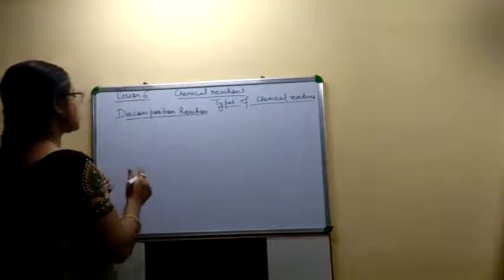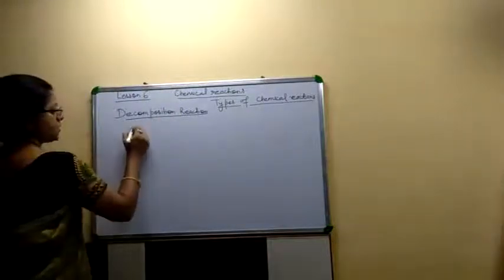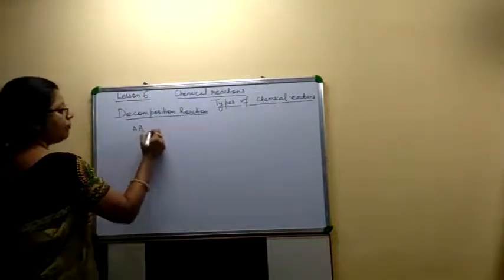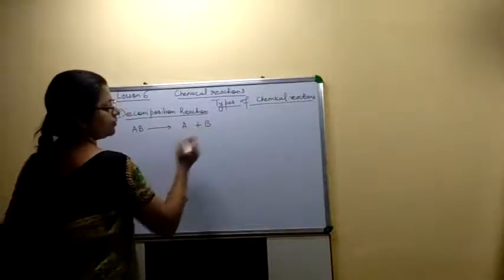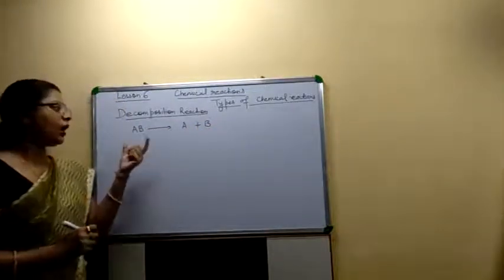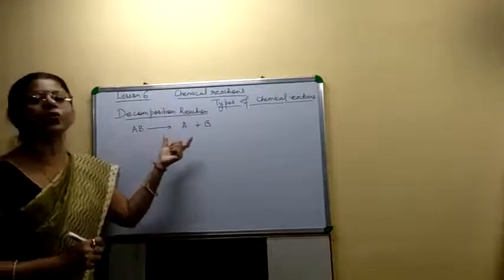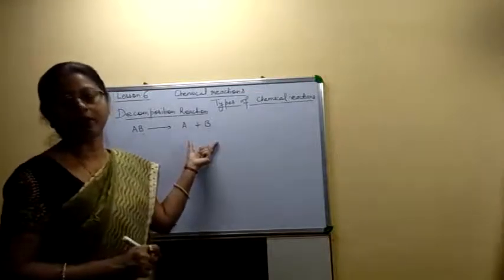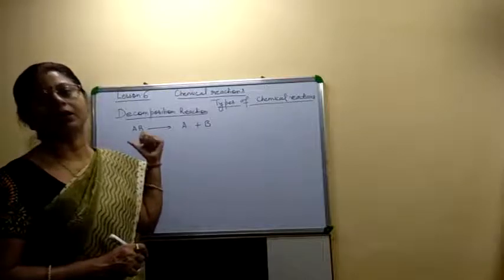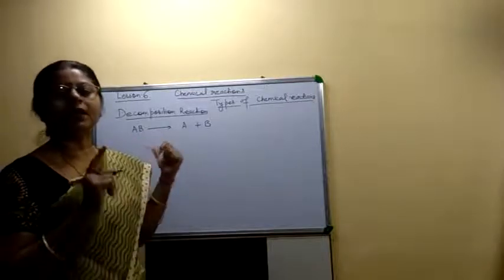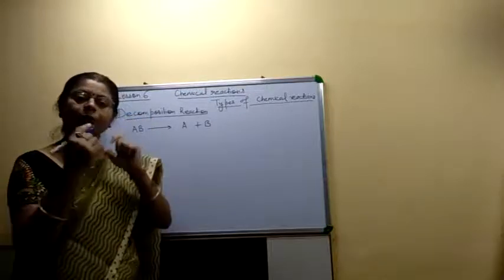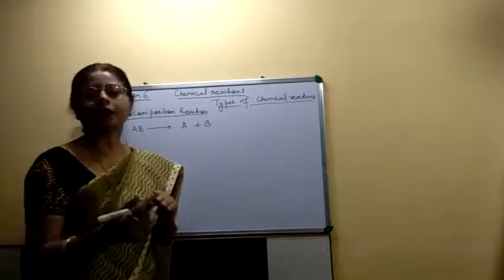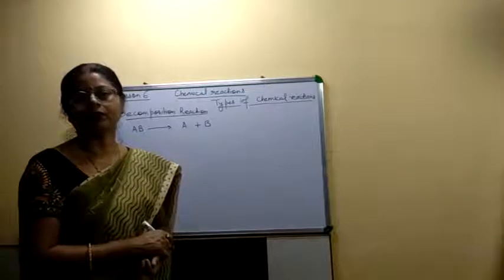But in decomposition, one substance like AB breaks down into A plus B. Means after the reaction, two new compounds are formed from a single compound. Means the reactant is a single compound and in the product two or more than two compounds are formed.